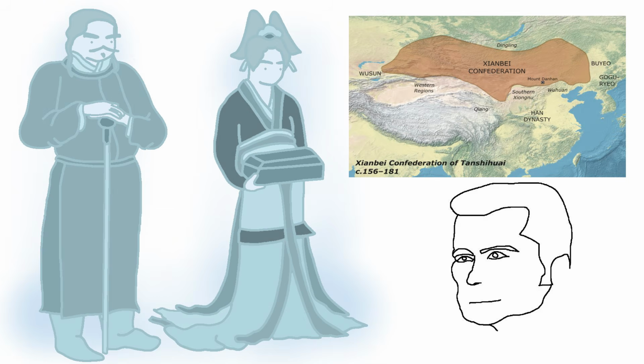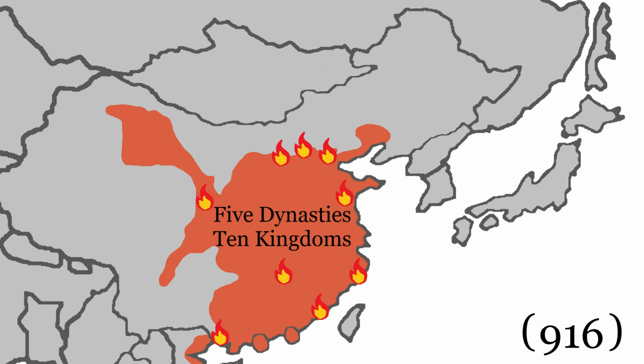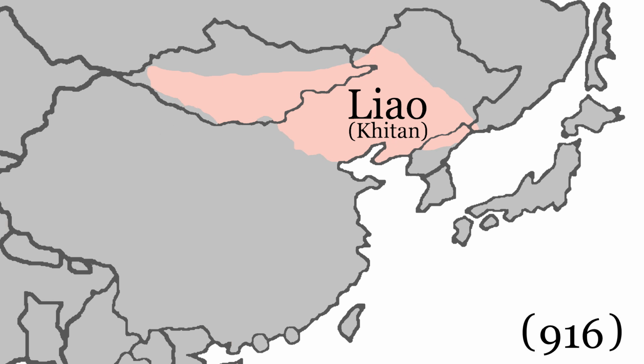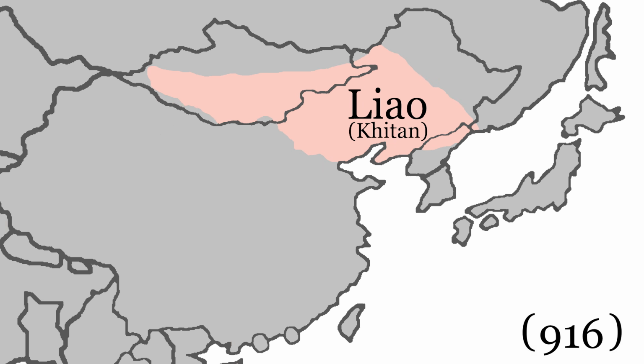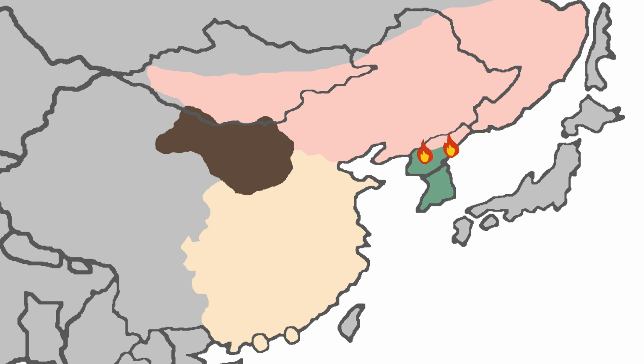Proto-Mongols right around here-ish. In 916, as China was falling apart and dying, the Khitans united under one leader, Yelu Abaoji, and created their own dynasty, pretty much copying what the Chinese were doing with their government. And with that, they used their extraordinary strength and conquered a bunch of land. They even tried invading Korea like 3 times.